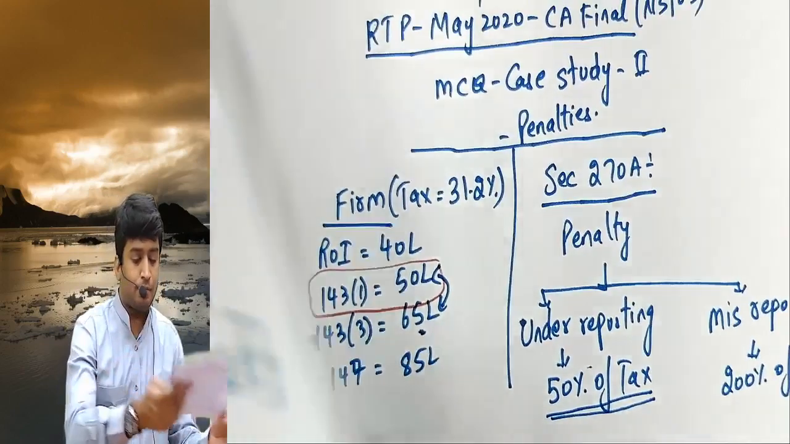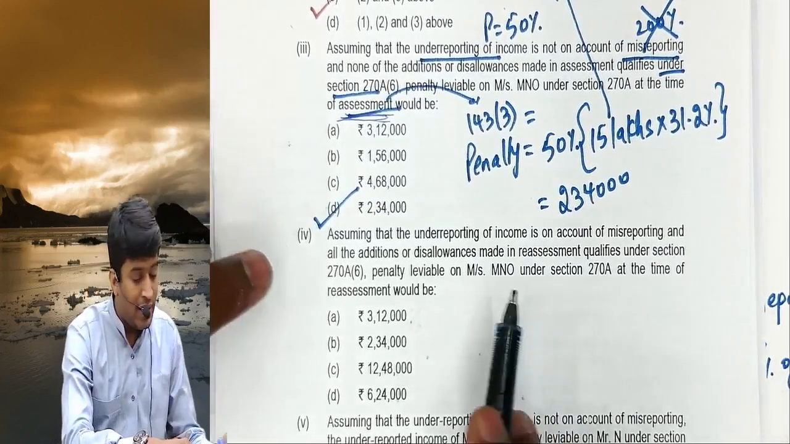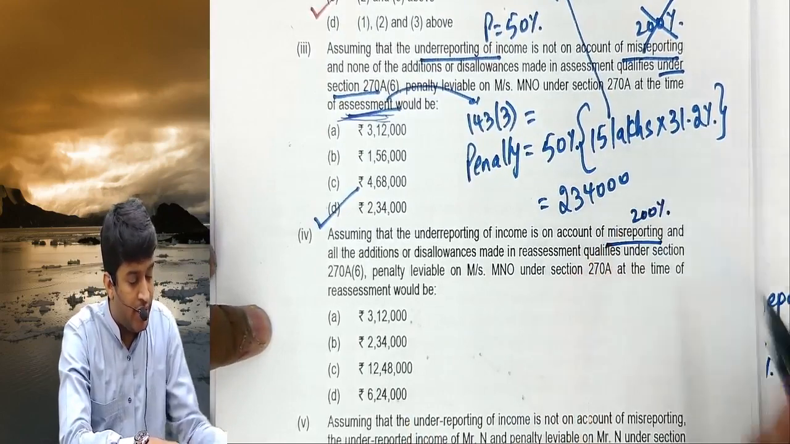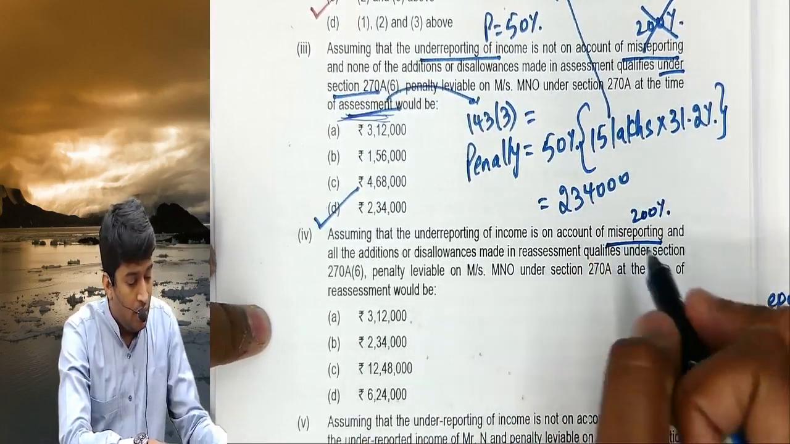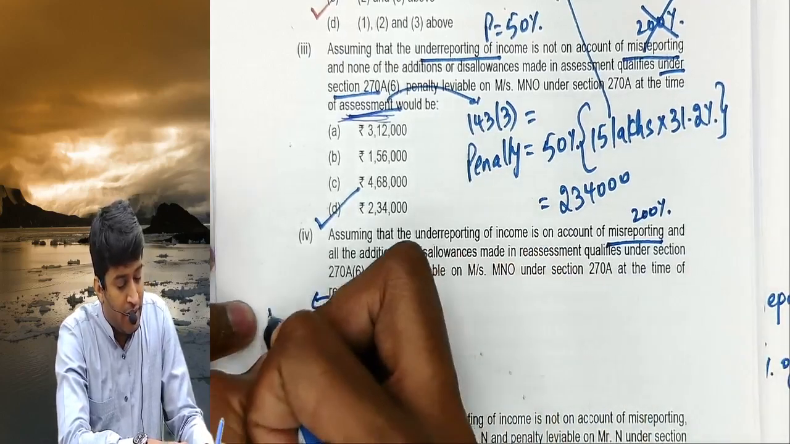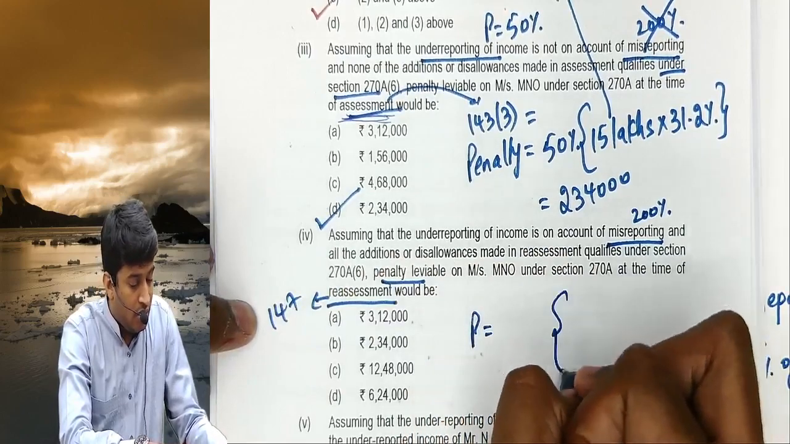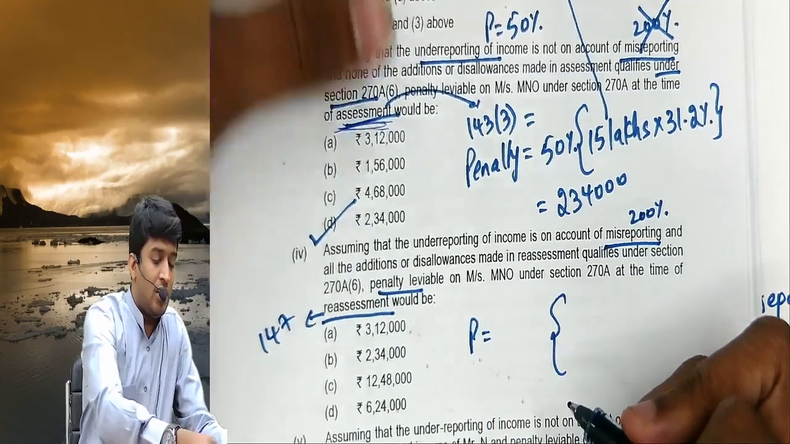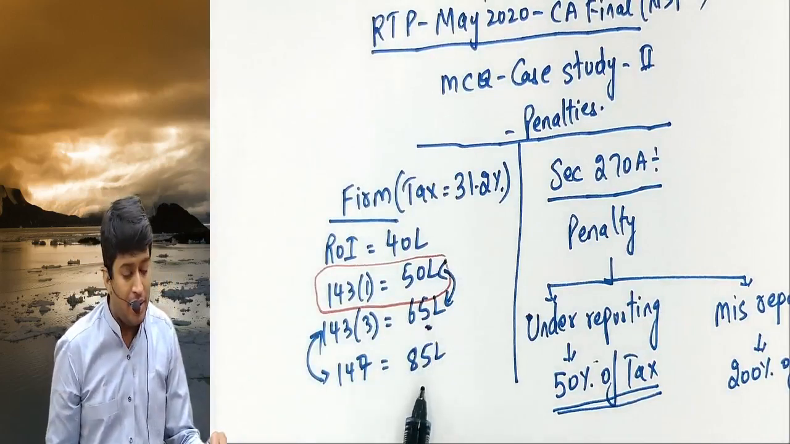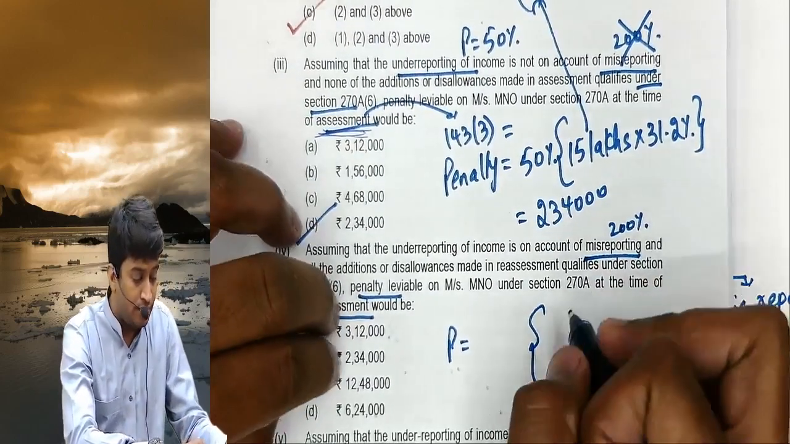Fourth bit, assuming that underreporting is on account of misreporting, penalty percentage 200. Penalty leviable at the time of reassessment under 147. Penalty amount, first calculate the difference. I have already paid tax on 65, again assessment happened, income was 85 lakhs. What is the difference of income? 20 lakhs.